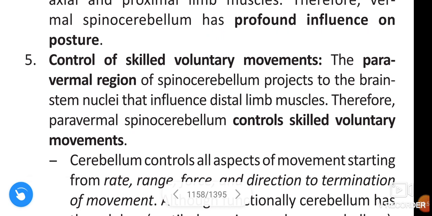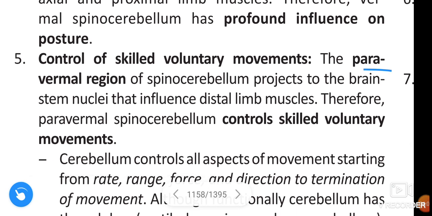And the fifth function of cerebellum is control of skilled voluntary movements. The paravermal region of spinocerebellum projects to the brainstem nuclei that influences the distal limb muscles. Therefore, paravermal spinocerebellum controls the skilled voluntary movements.